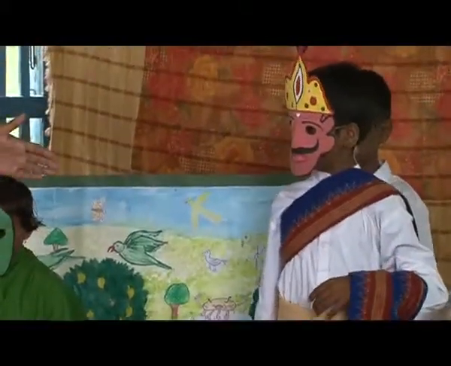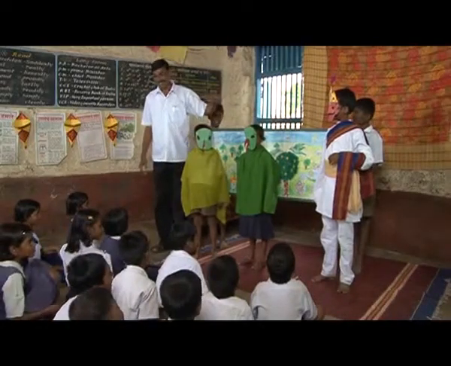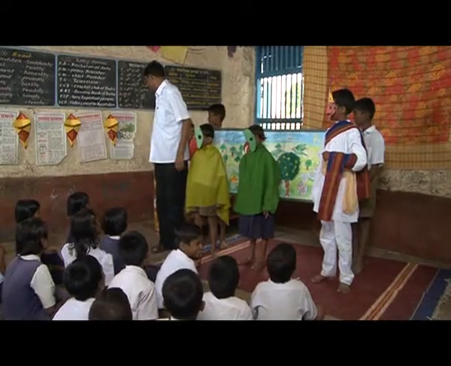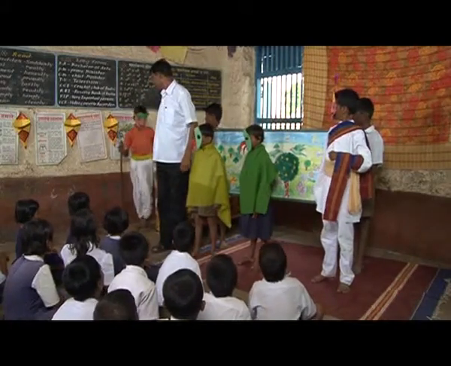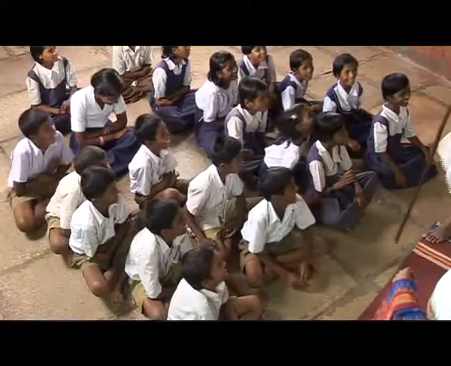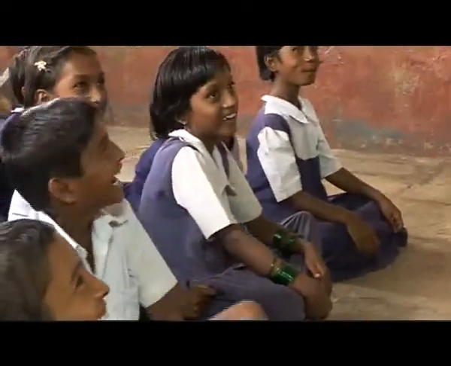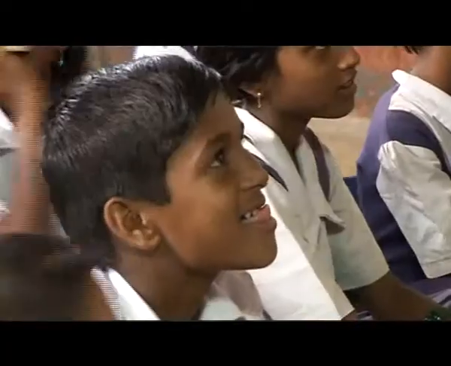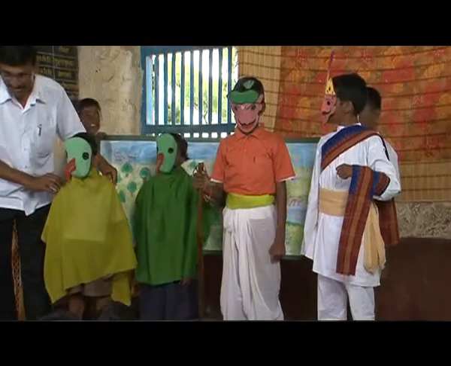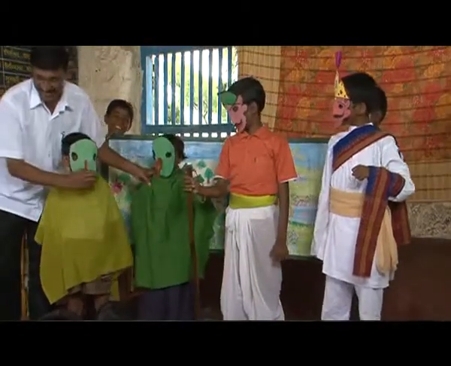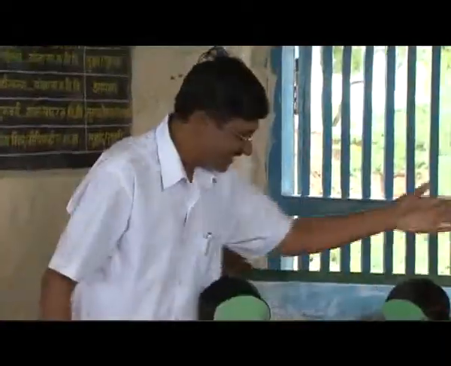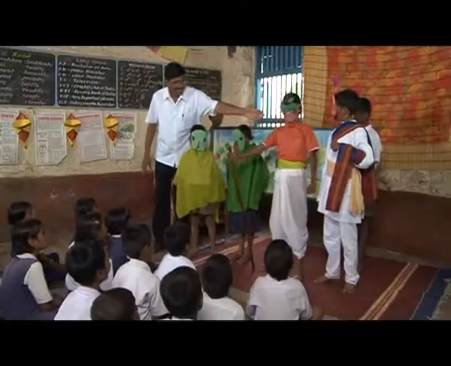This is an angry king and his guard. This is Raja's guard. This is Mithu, his wife Mithi. This is Raja's garden and this is Raja's guard. And this is Raja.